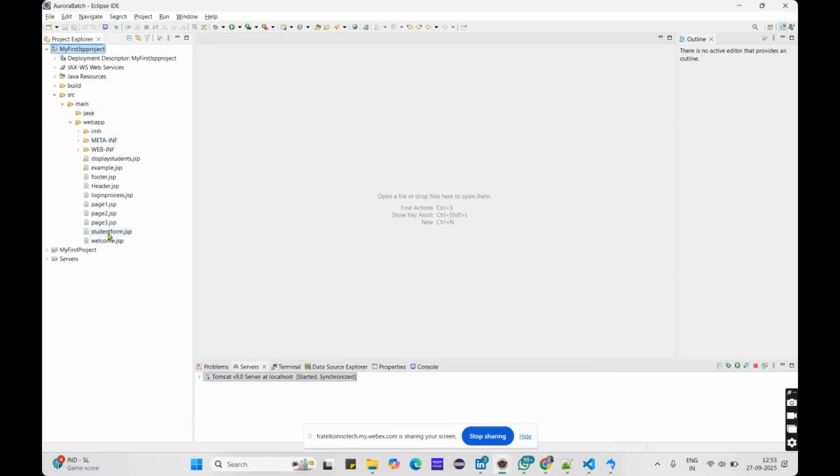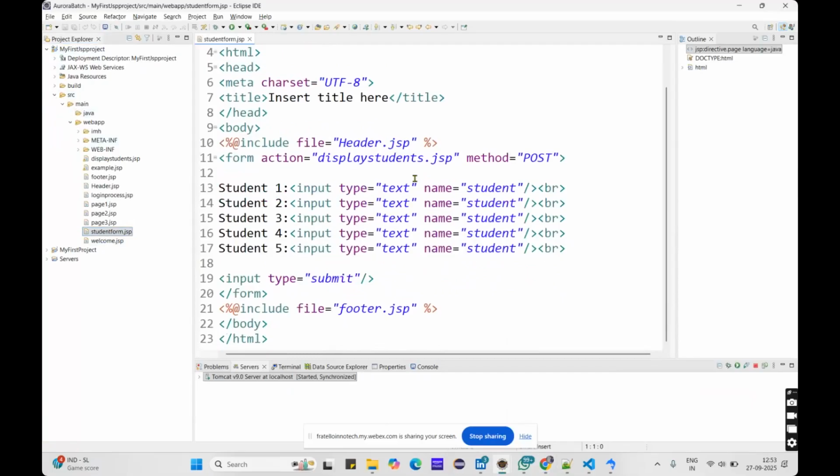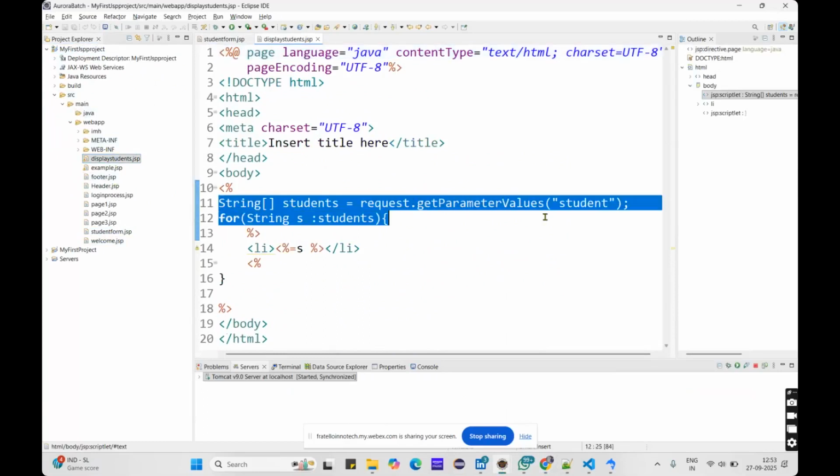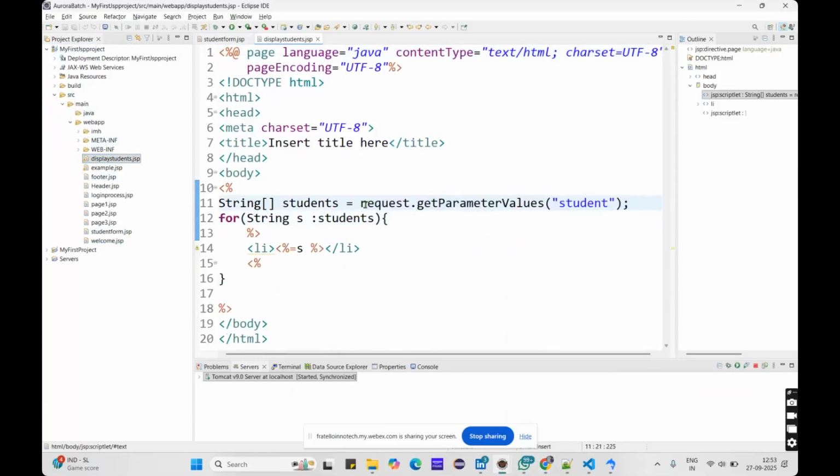Basically, where is that student form? Here, right? So we just took the student form and gave the same name to all the inputs. So I just gave the action as display student, where I have to process the data. So here I retrieved that by using request.getParameterValues, because I gave the same name for the five inputs.